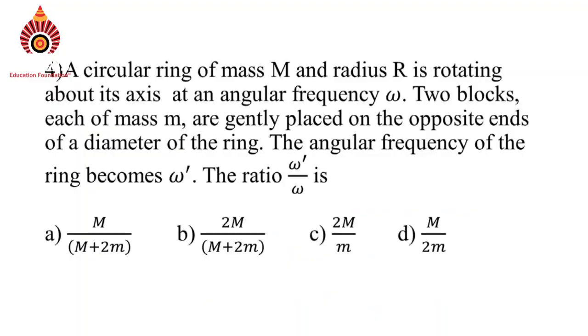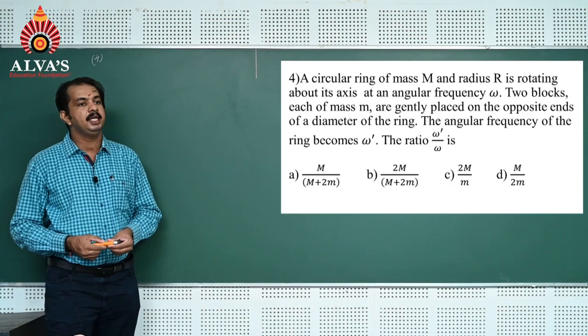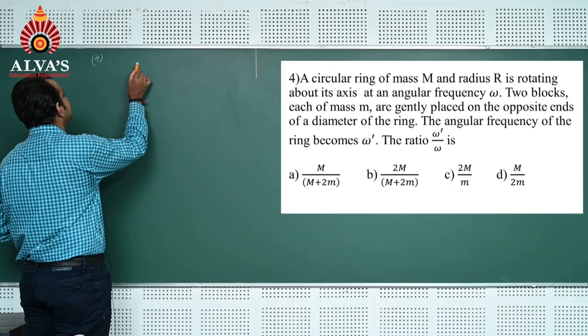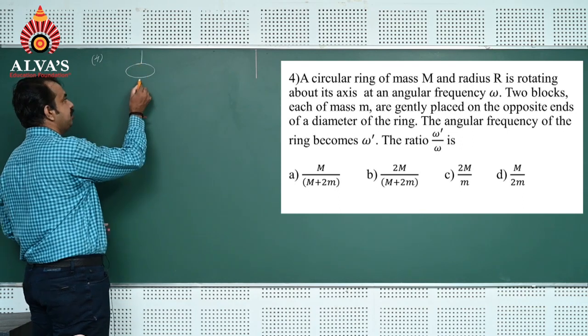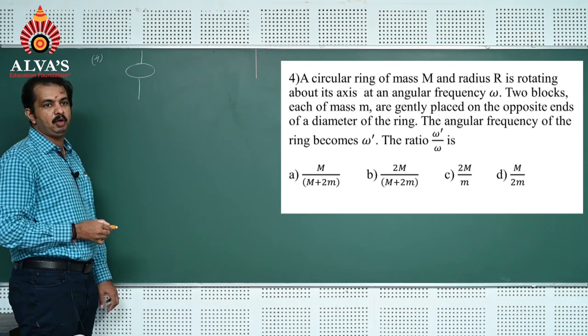Question number 4. A circular ring of mass M and radius r is rotating about its axis at an angular frequency omega. Two blocks, each of mass m, are gently placed on opposite ends of a diameter of the ring. The angular frequency of the ring becomes omega dash. Then the ratio of omega dash by omega is asked. Here initially the ring is rotating about the axis.